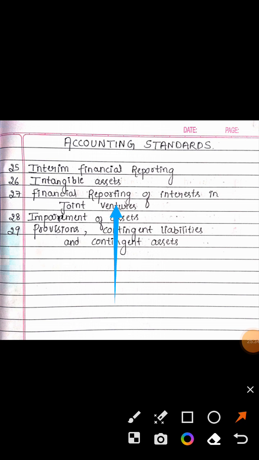What is the accounting standard number for this? AS 27. Financial reporting of interest in joint ventures. Shortly you can say FR of interest in joint ventures. AS 27. Last time, financial reporting of interest in joint ventures is SA? No, it is AS, accounting standard. It is AS 27.